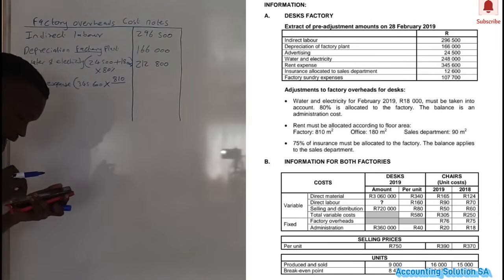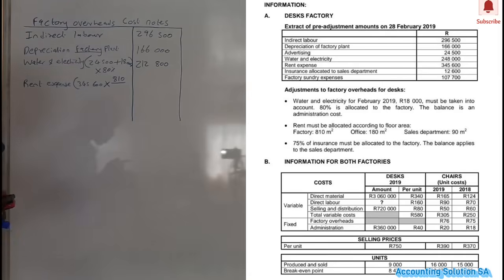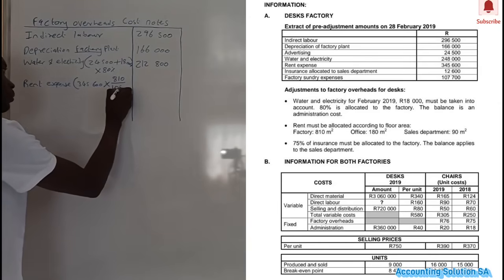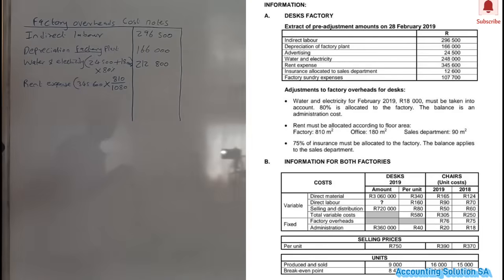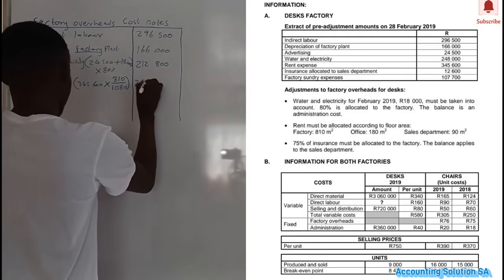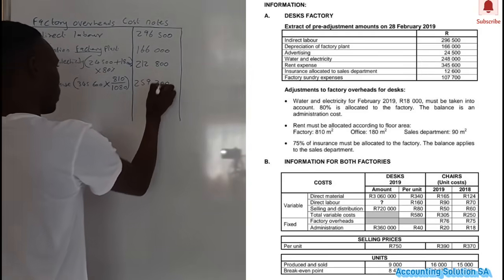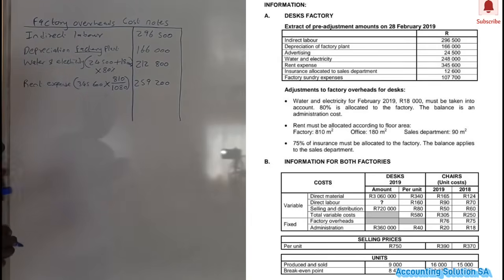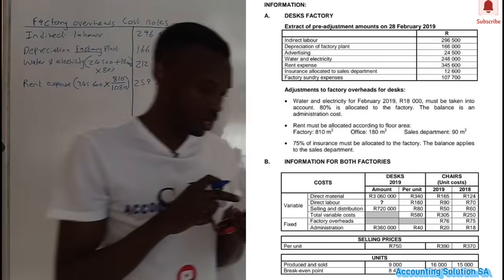If you add 810 plus 180 and 90, it's going to give you a square meter total of 1,080. Then after that you see 345,600 multiplied by 810 divided by 1,080, and it's going to give you an amount of 259,200. Simple as that. Now we have to move to the next one.